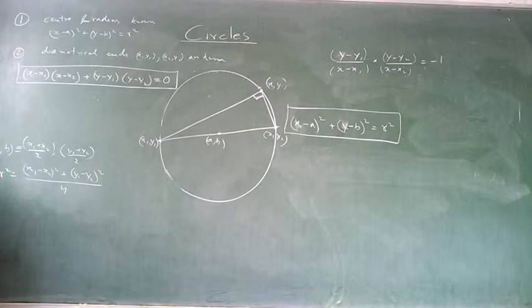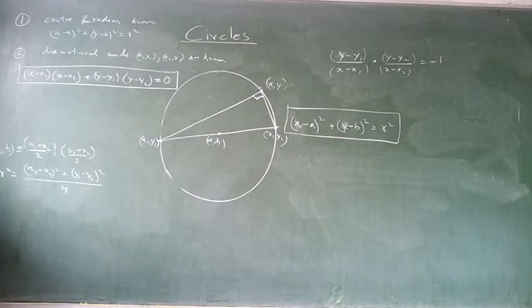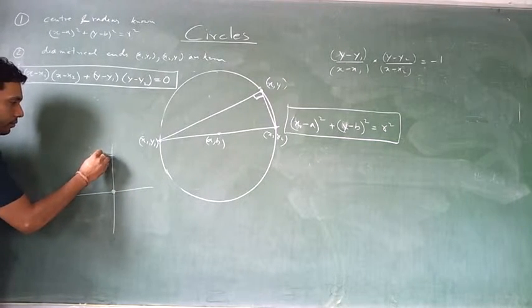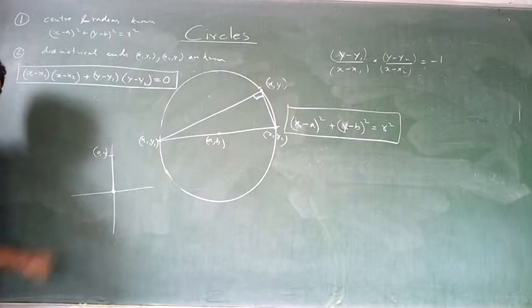Write down the equation of a circle, one of the diameters of which is the line segment between the points 0, 0 and 0, 4. All numbers are given. I should have only x and y and numbers in the equation. What is given to you? This and this is the diameter, right?